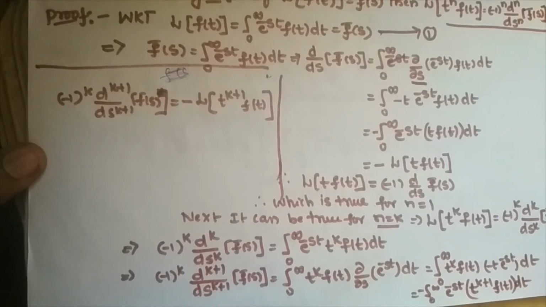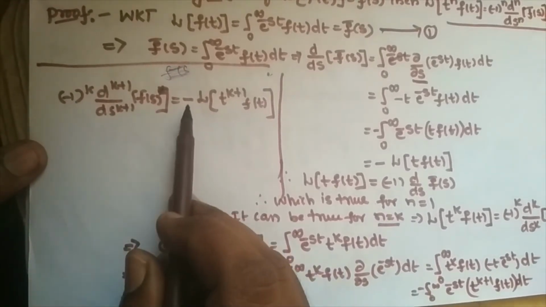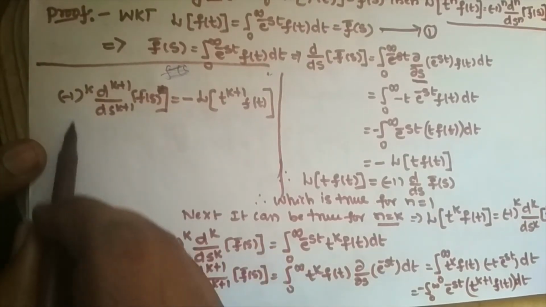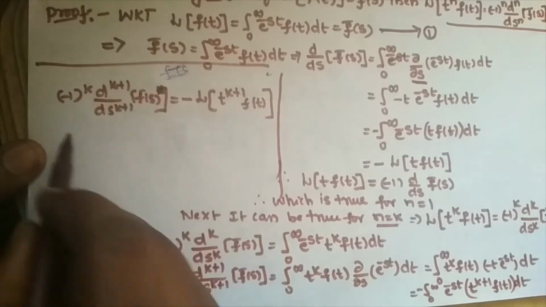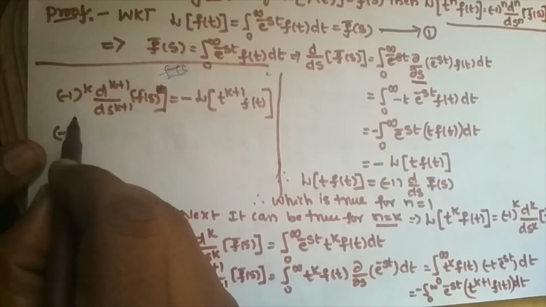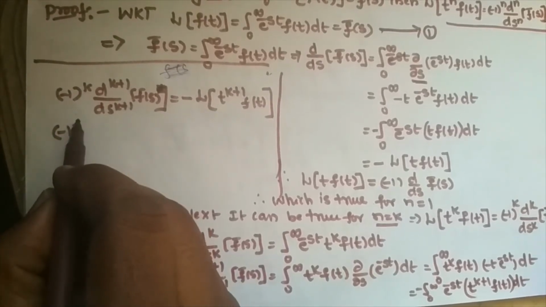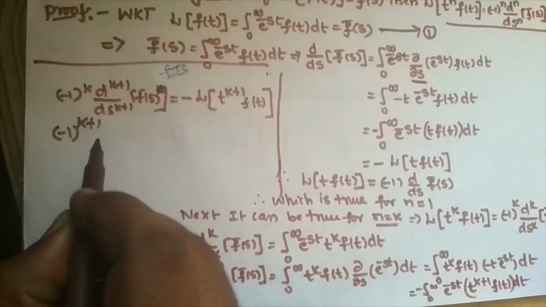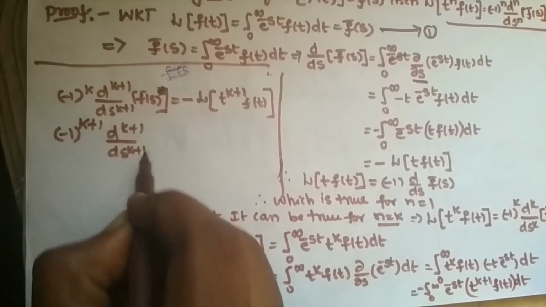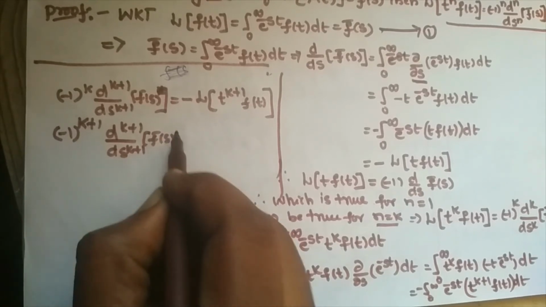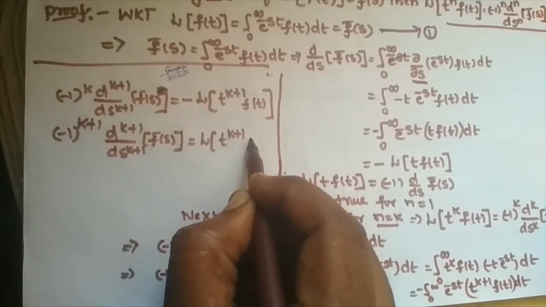So this is not yet the form for n is equal to k plus 1. We need some modification. That modification is multiplying on both sides by minus 1. Already minus 1 whole to the power of k is there, and again we take minus, so minus 1 whole to the power of k plus 1, d power k plus 1 by ds power k plus 1 f bar of s is equal to Laplace transformation of t power k plus 1 into f of t.